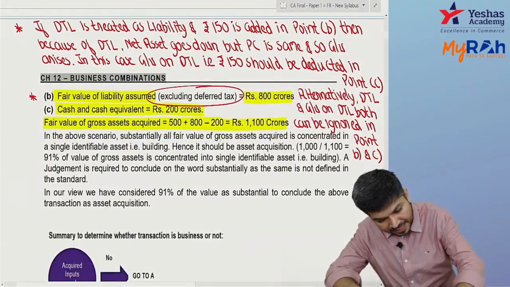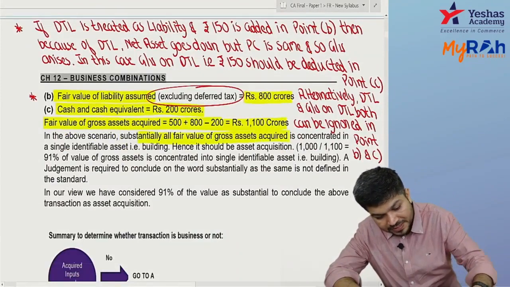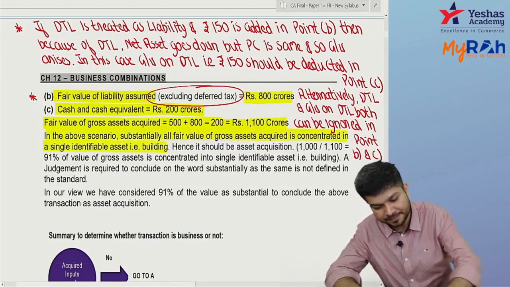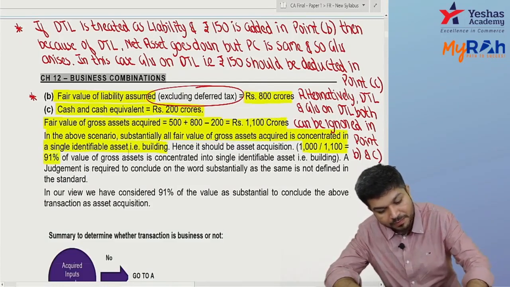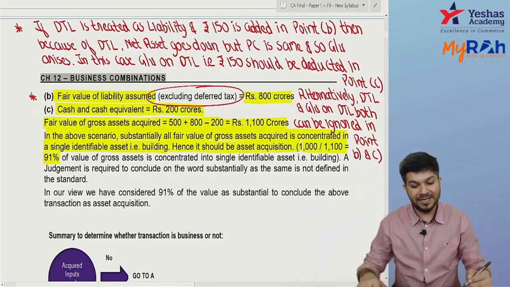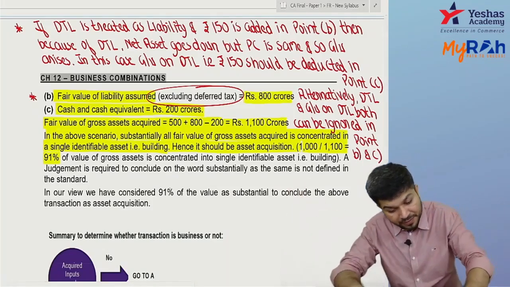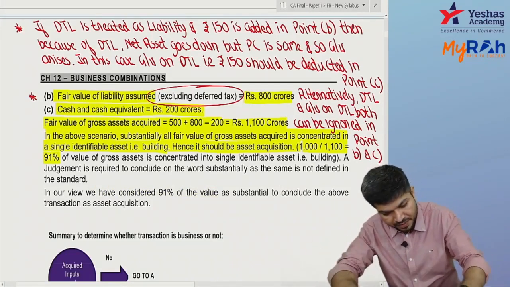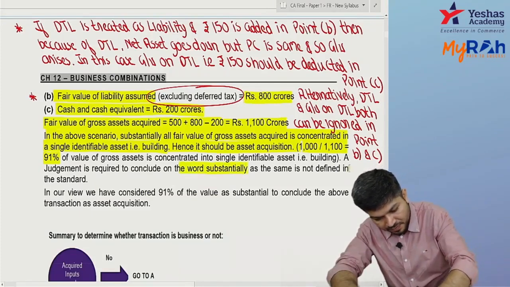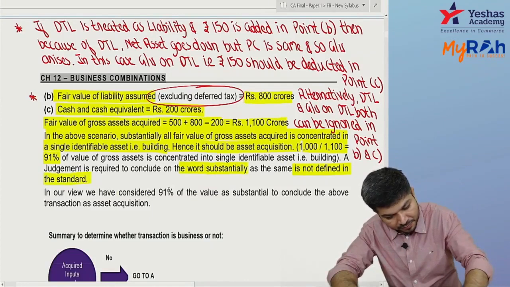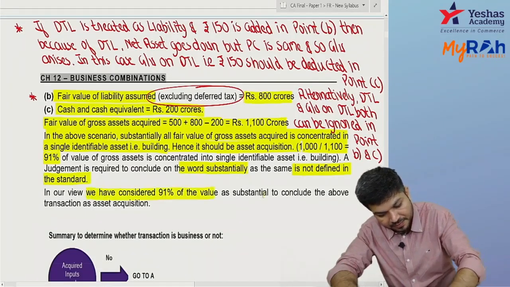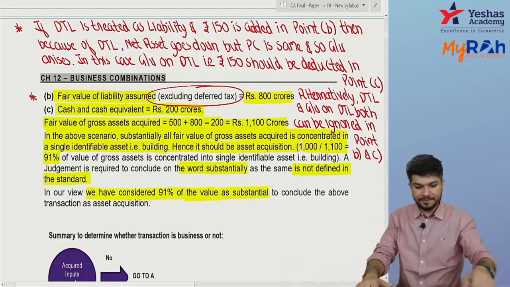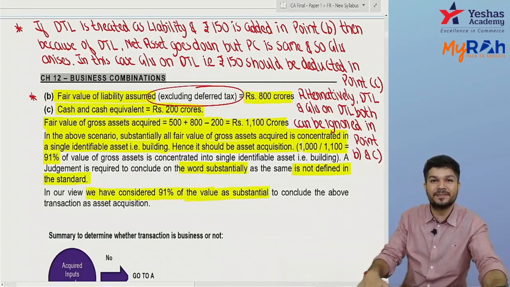Substantially all of the fair value of the gross assets acquired is concentrated in a single identifiable asset, the building. It's approximately 91%, so it should be accounted for as an asset acquisition. In our view, we have considered 91% as substantial. The word substantial is not defined in the standard. Any doubts? Anybody with this?